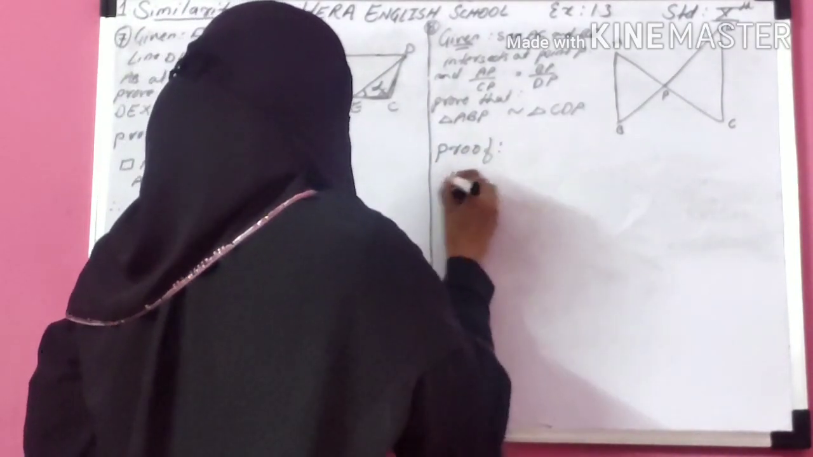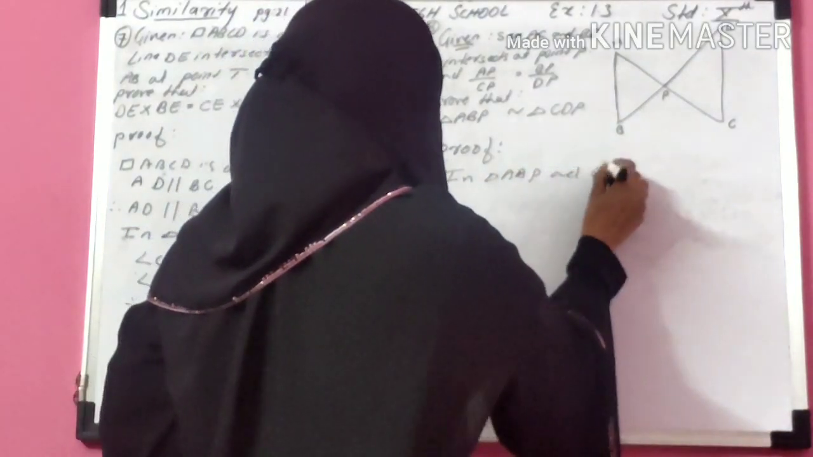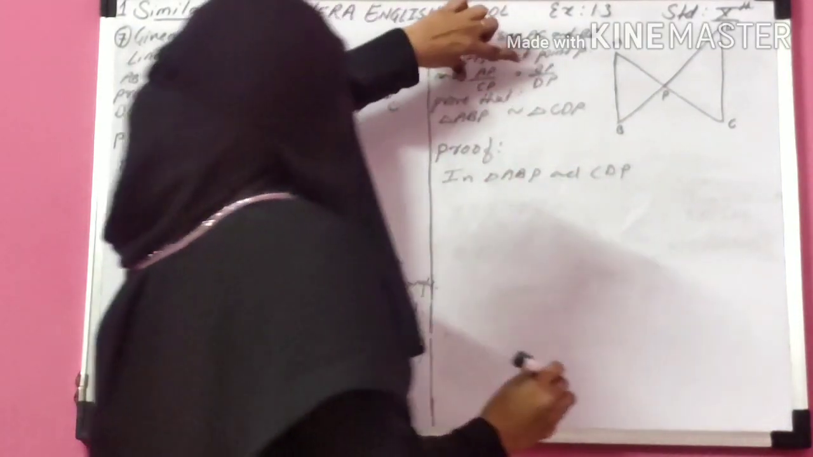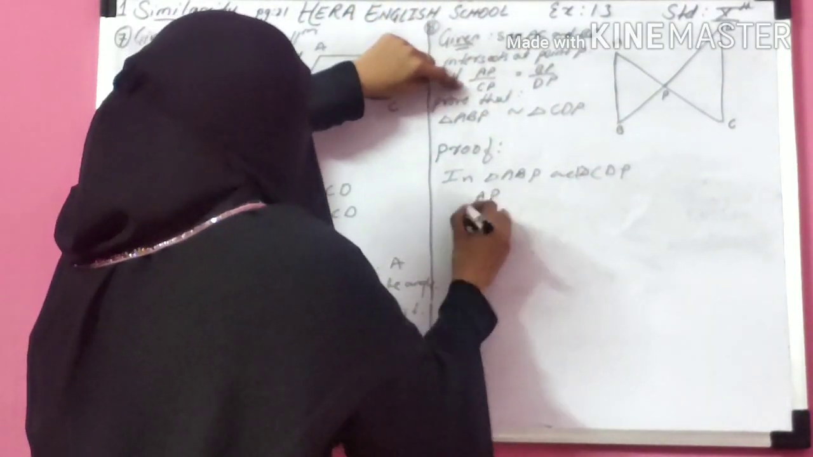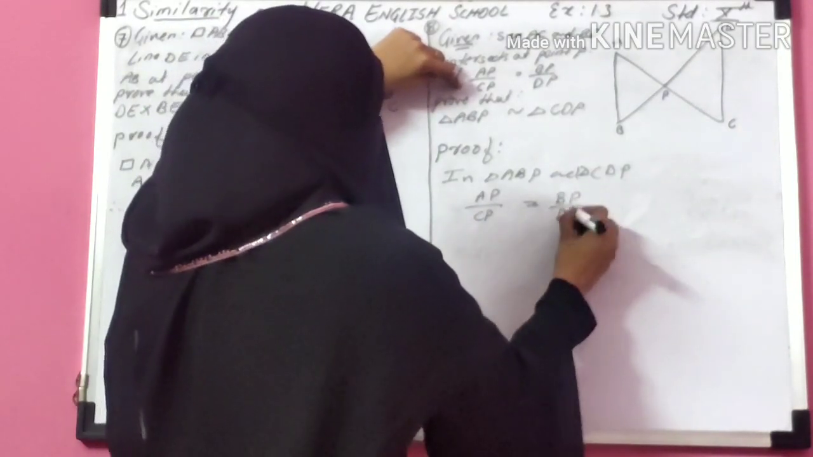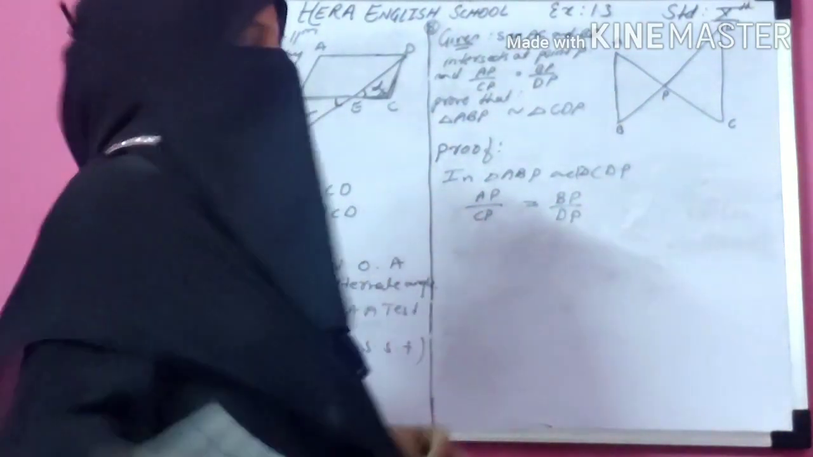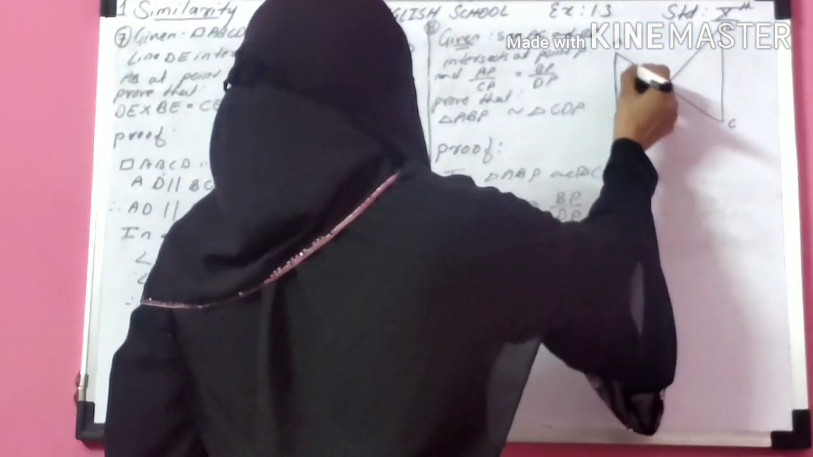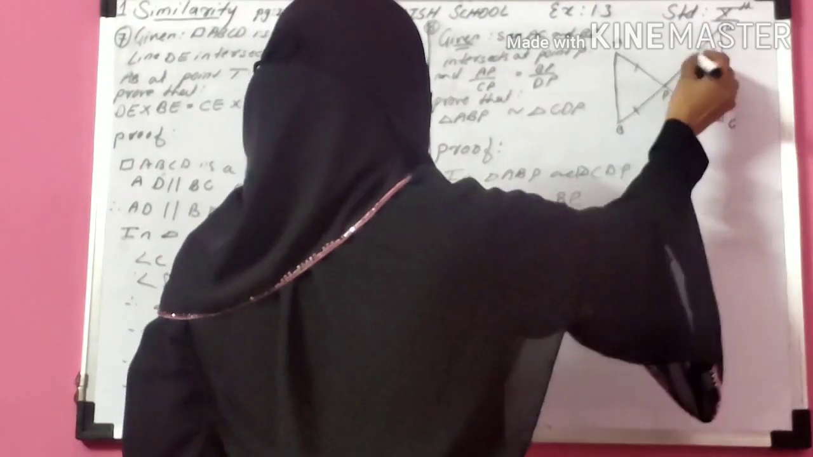Prove that triangle ABP and triangle CDP are similar. Two corresponding sides are given. See here, AP upon CP is given to be equal to BP upon DP. Two corresponding sides are given in proportion, that means SS. AP, CP and BP and DP.